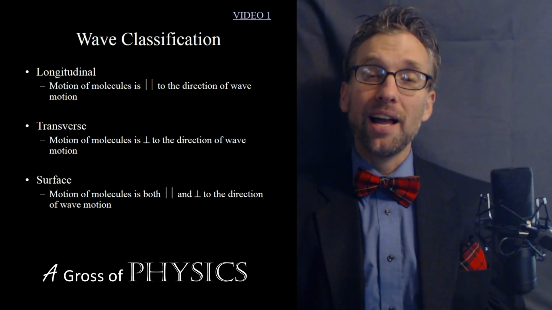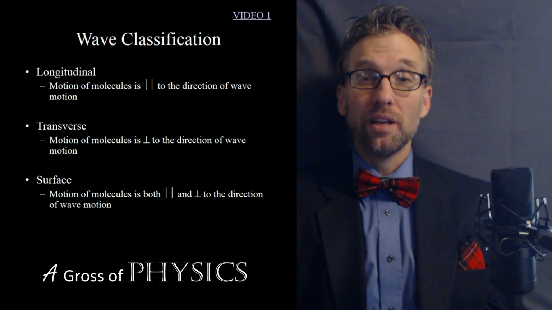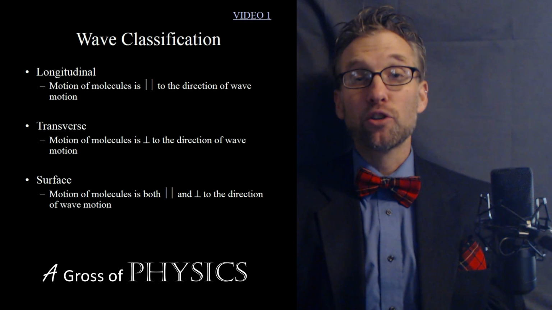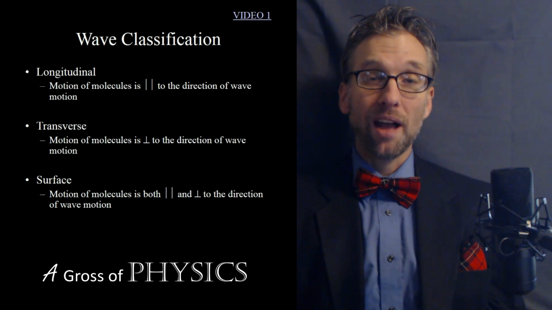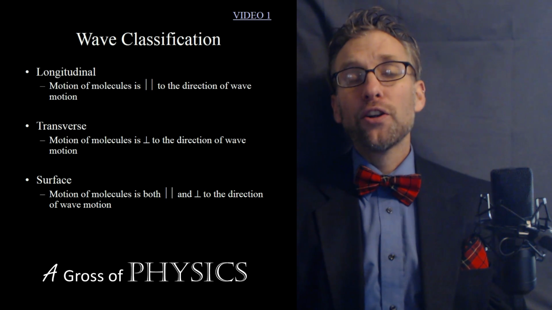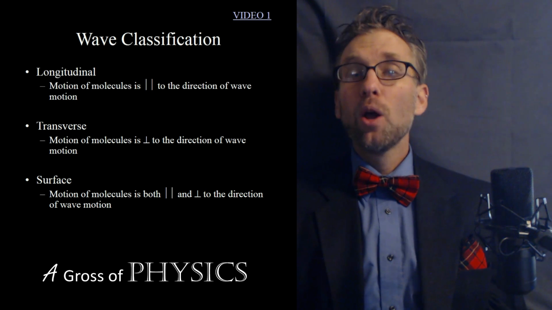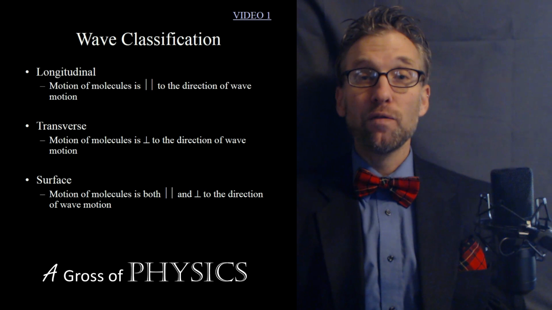Now, if we think about math class, the sine graph or the cosine graph that were often used in math class are an example of transverse waves. That's a visual representation of the transverse wave as it travels. The third type of wave is actually a surface wave, and it's a combination of the two. Water waves on a larger scale are actually a type of surface wave.